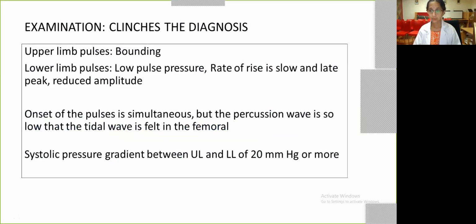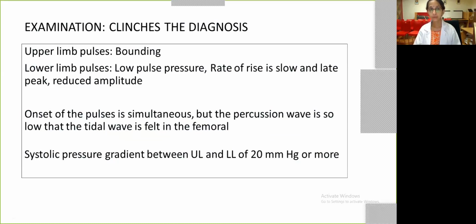Coarctation is one disease where just clinical examination can clinch the diagnosis. There are very few heart diseases which can do this. Other examples are, for example, if there are multiple heart sounds, you would think of Ebstein. If you have pericardiography, you would think of a pericardial effusion. If you have clinical features of upper limb, lower limb blood pressure discrepancy, you would think of coarctation.